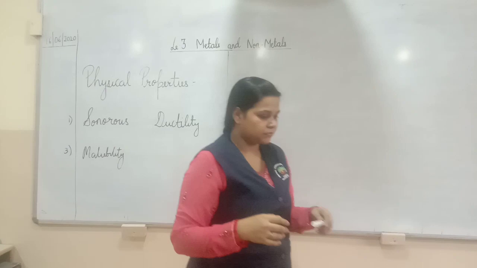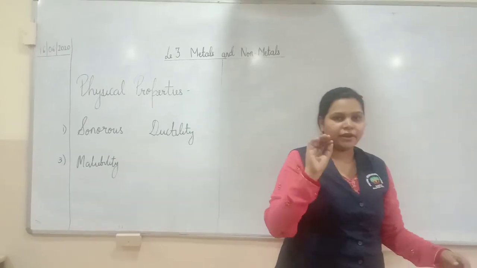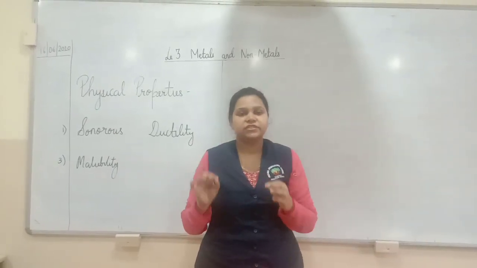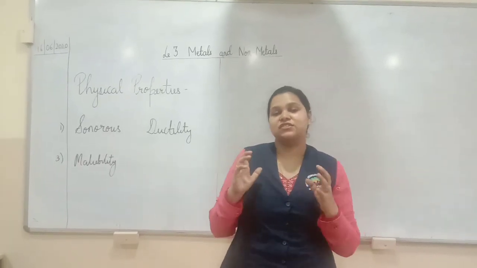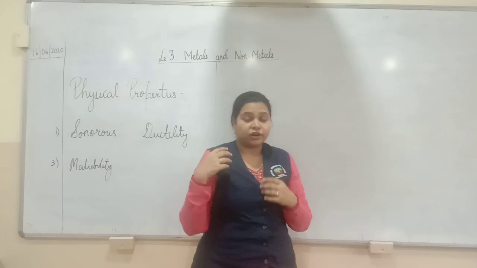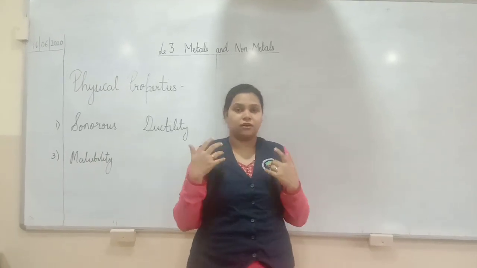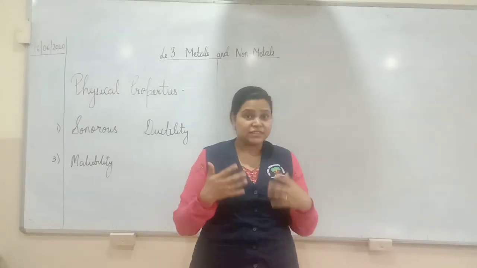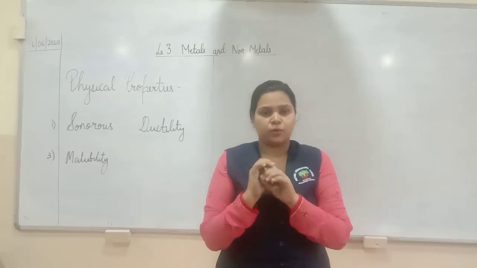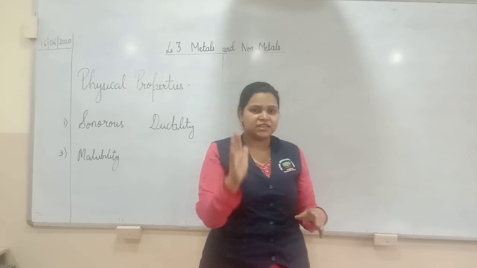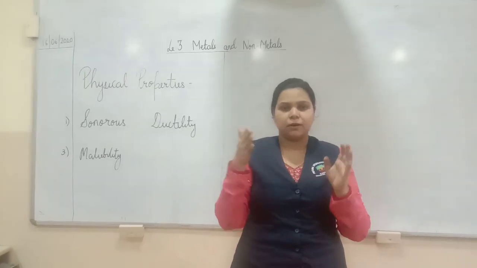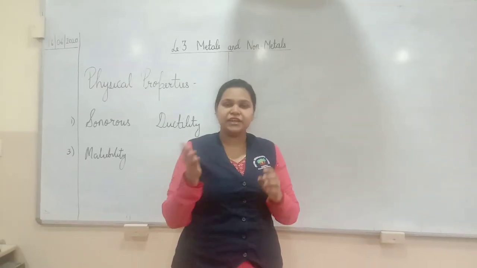Now my dear children, 1 gram of gold can be beaten into a 2 kilometer long string. So just imagine how malleable these metals are. Foil paper is one of the best examples to explain malleability. So malleability is when you can beat a particular metal into sheets.